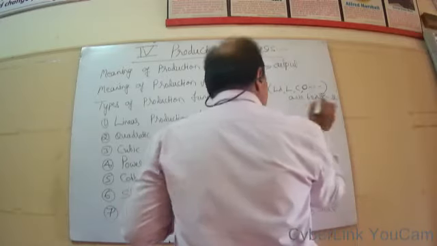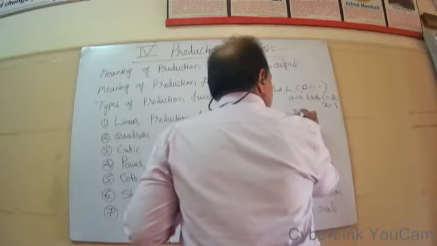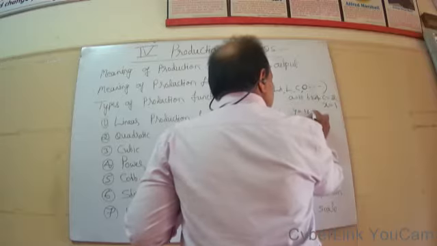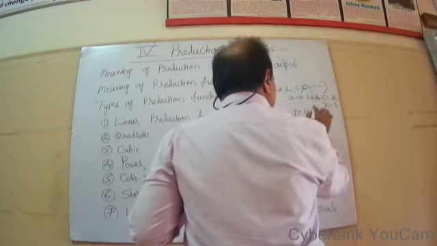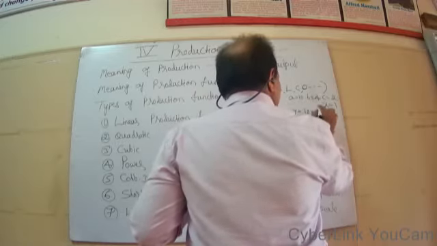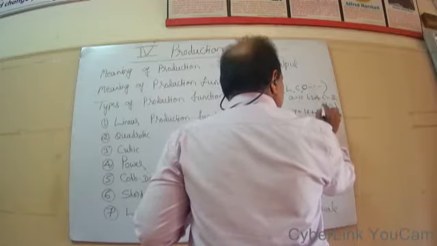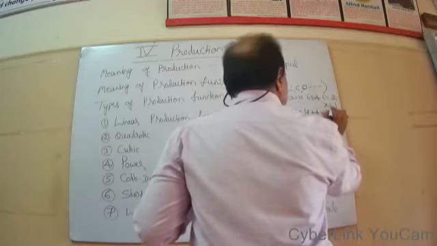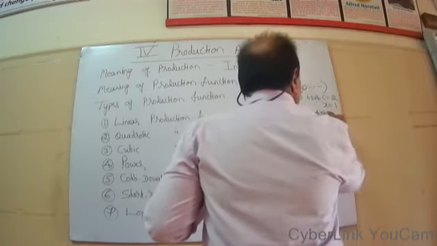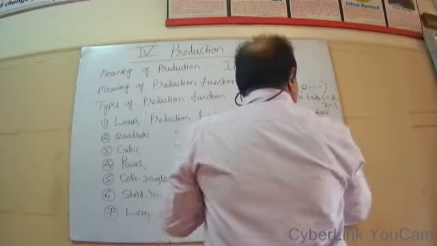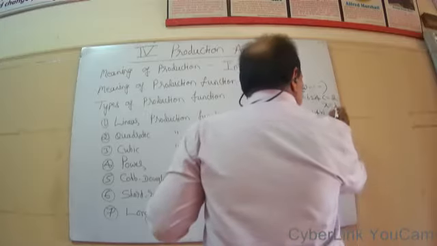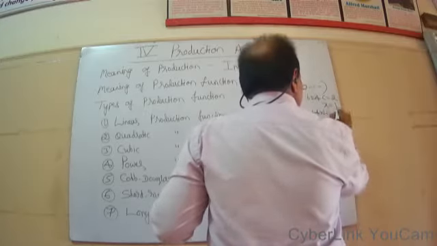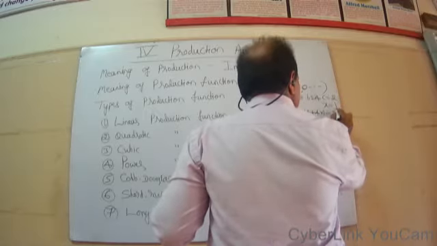Then quadratic production function: y is equal to 10 plus A means 10, B 4, X means 1, minus, yes, always the last will be minus, C means 2, X square, or X raised to 1.